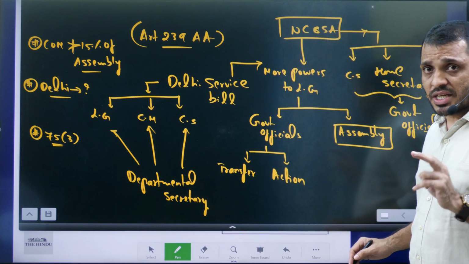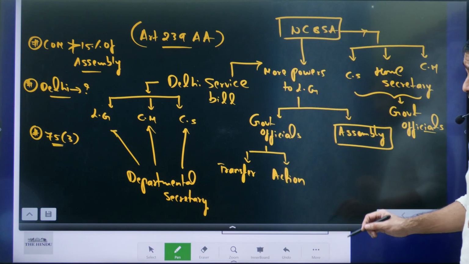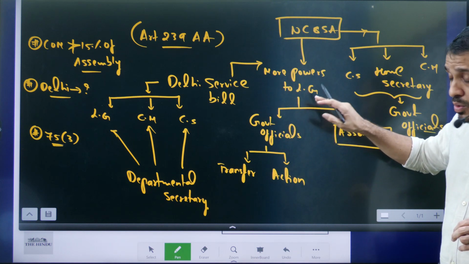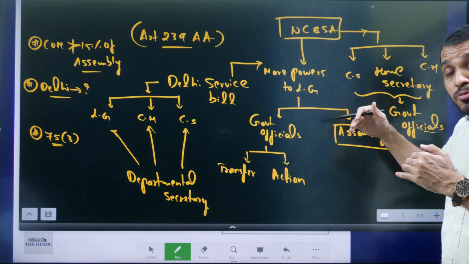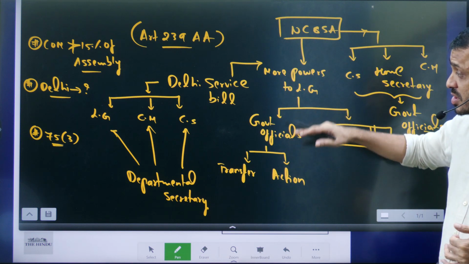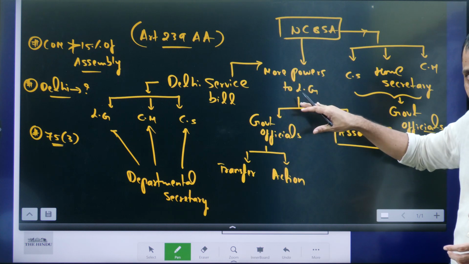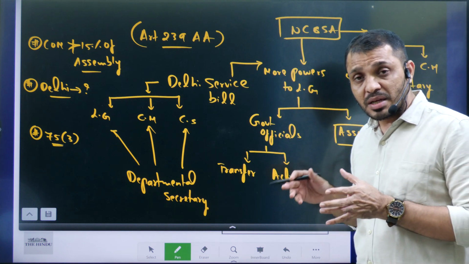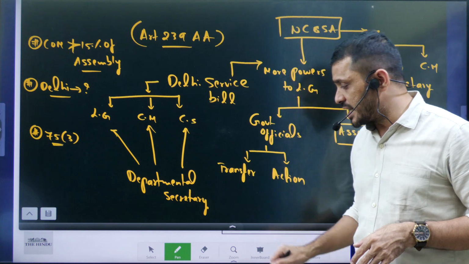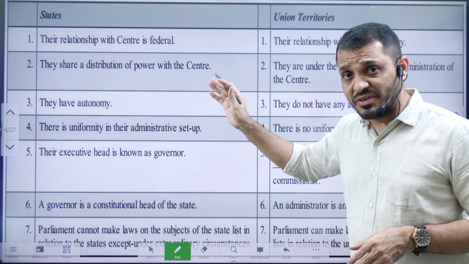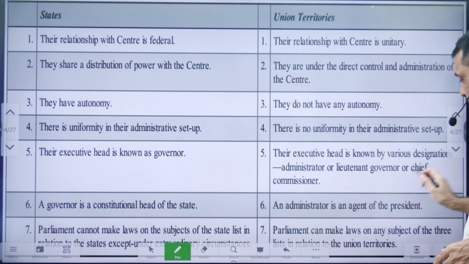And the second violation: normally, who should be able to transfer the government officials? Who should the bureaucrat be responsible to? The bureaucrat must be responsible to the ministers. But here, bureaucrat transfer is controlled by the Lieutenant Governor. That is against the triple test of accountability. We'll see that very soon, and the administrative difference between the state and the UT, we'll see.